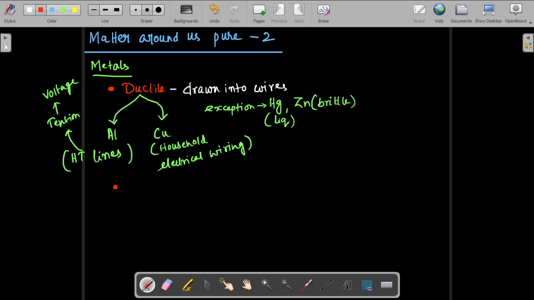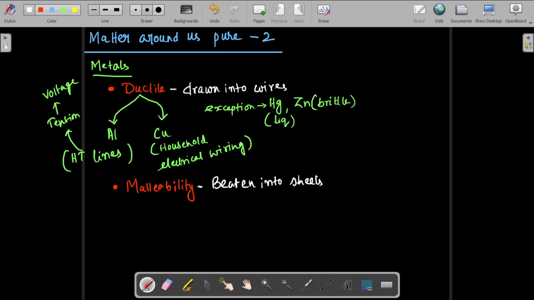Next, another thing that goes with it is malleability. Malleability, another very important property. It means a metal which can be beaten into sheets is called malleable. Okay, this is malleability.